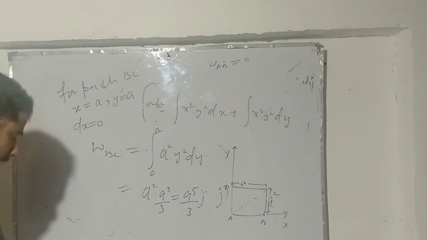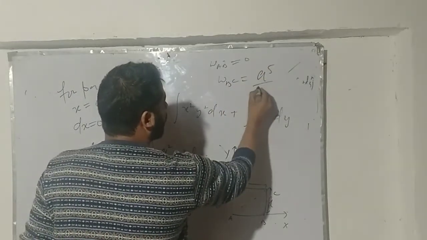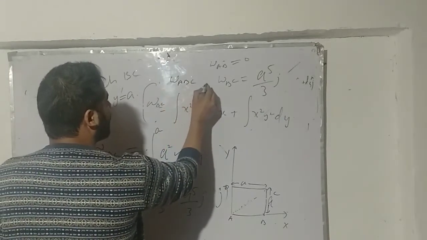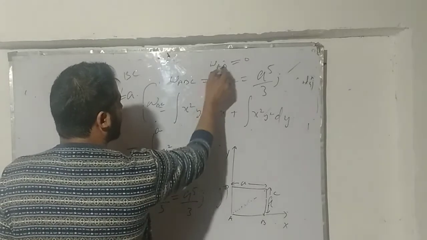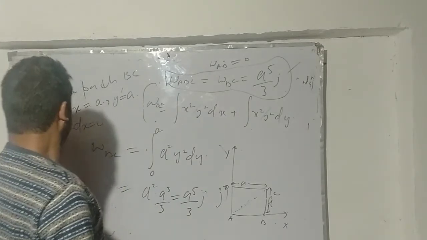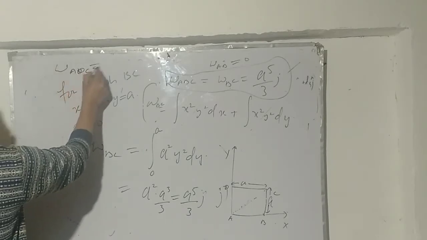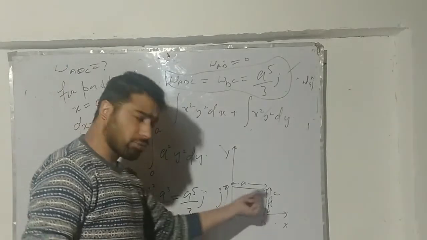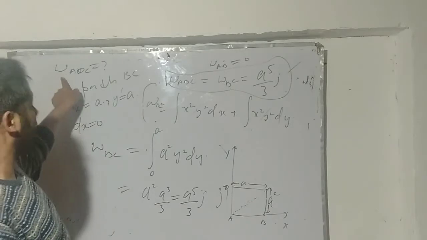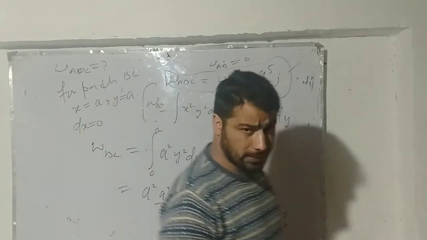And this is basically the work done along the path BC, which is a to the power 5 by 3 joules. So the work done along the path ABC will be just the work done along BC, because AB is 0. I don't need to calculate, as it was also asked in the question, the work done along the path ADC. There is a kind of symmetry in the problem, so I can say it at the first place without solving this integral for the path ADC.